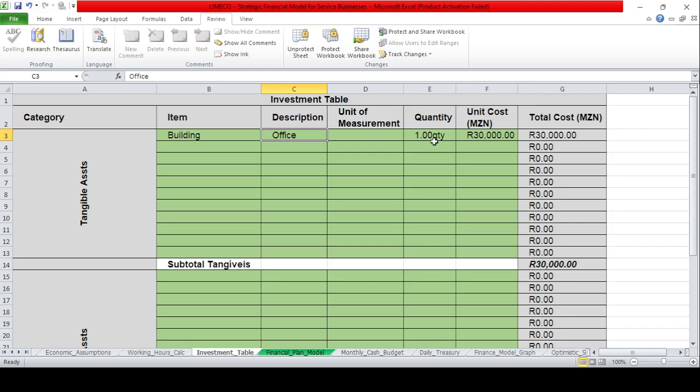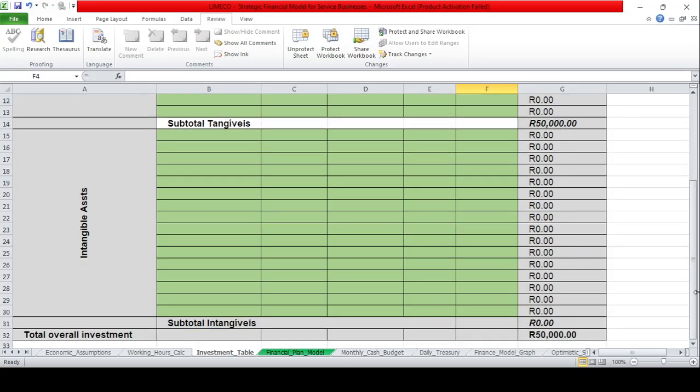And the quantity of office, one office. This office costs how much? Small office, 50,000. Small office, and 50,000 rands.